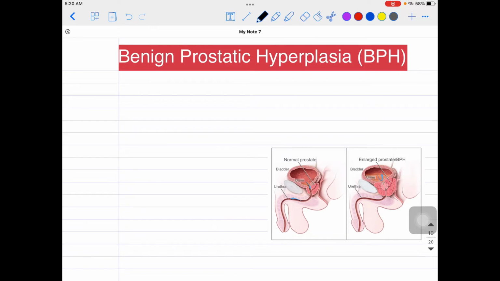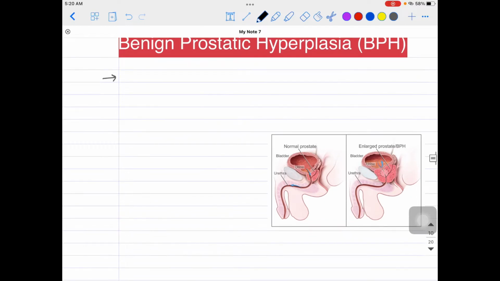So if we talk about BPH, basically this is hyperplasia, right? Hyperplasia means there is an increase in the number of cells. We usually study in pathology the difference between hypertrophy and hyperplasia. Hypertrophy is the increase in size of any kind of tissue, whereas hyperplasia is the increase in the number of cells or increase in the number of tissue, right?